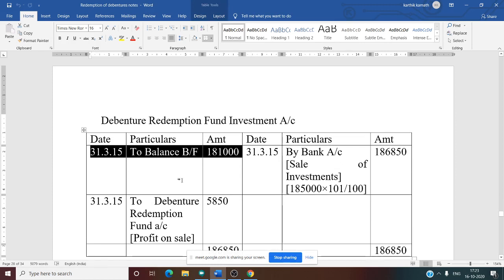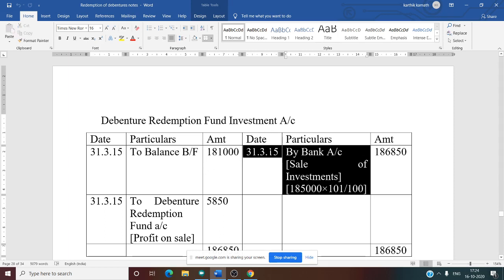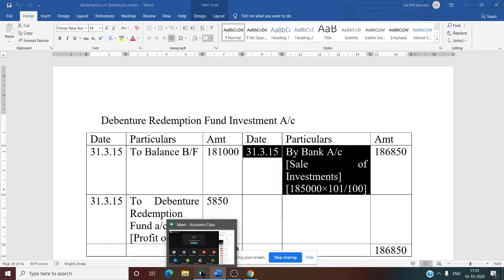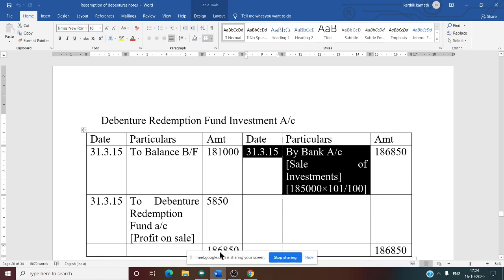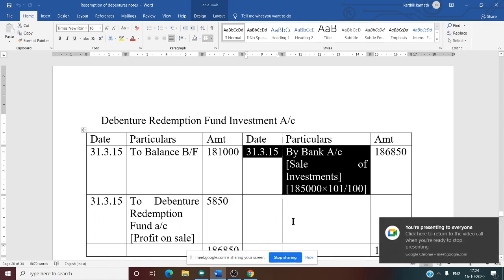Why is there no interest on investment in the debenture redemption fund investment account? Because there is a sale. That is, investments are sold at the year end. That is why there is no interest on investment. So directly we will move on to the credit side. On the credit side, whenever investments are sold, what is the journal entry? Bank account debit to investment account. So now by bank account we have written sale of investment.